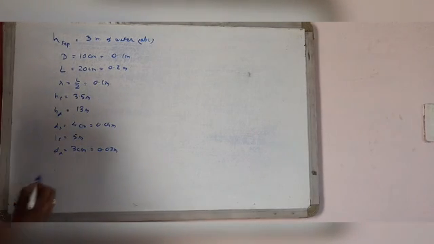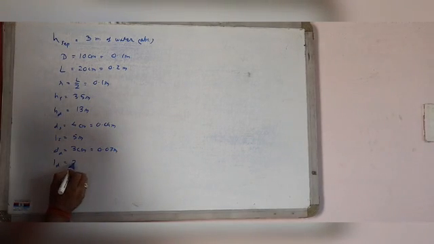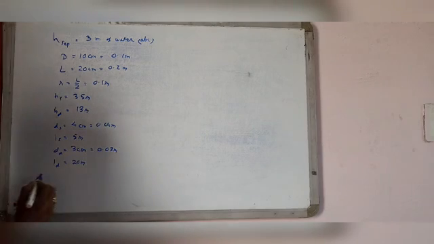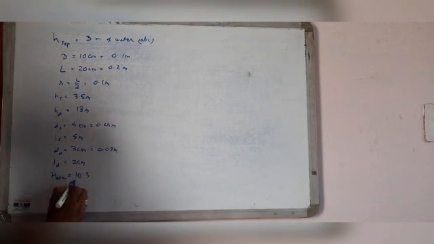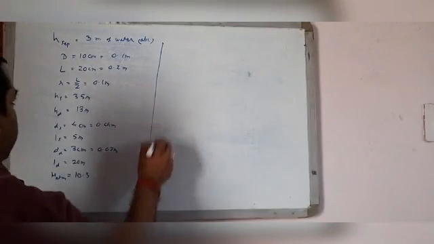Length of delivery pipe LD is given as 20 meter, and atmospheric pressure head is equal to 10.3 meter of water.